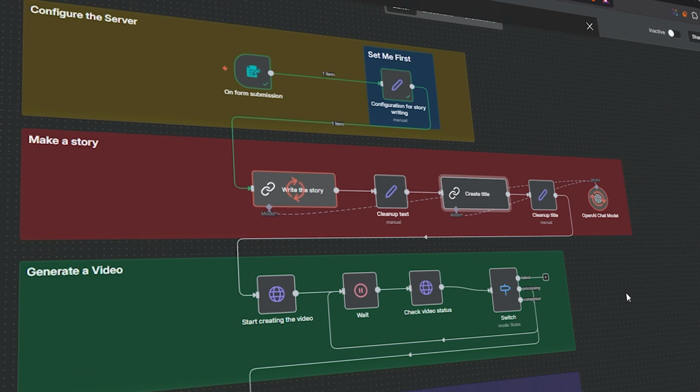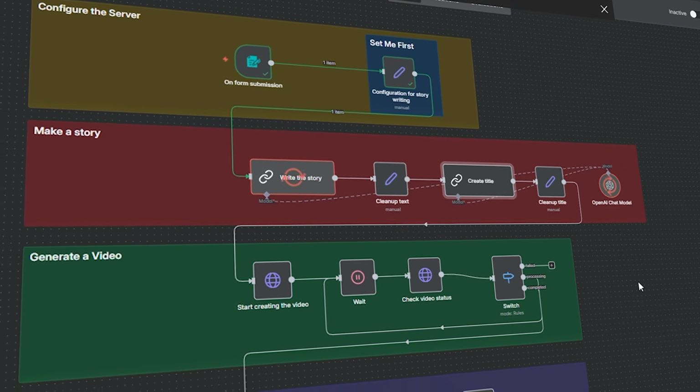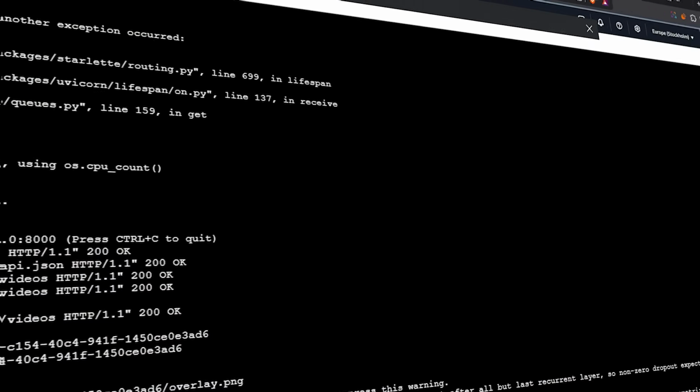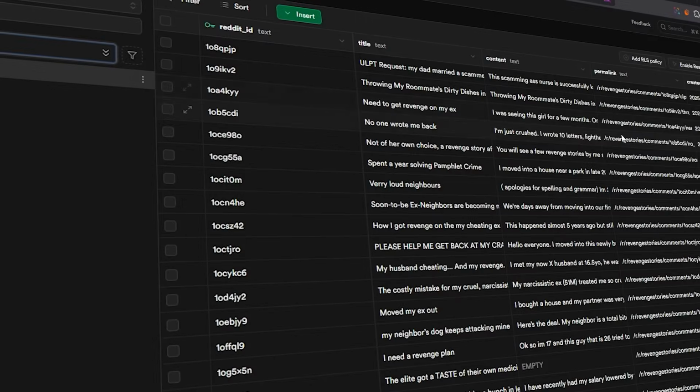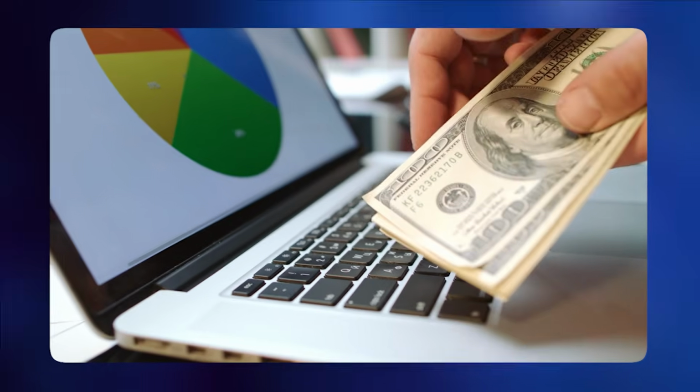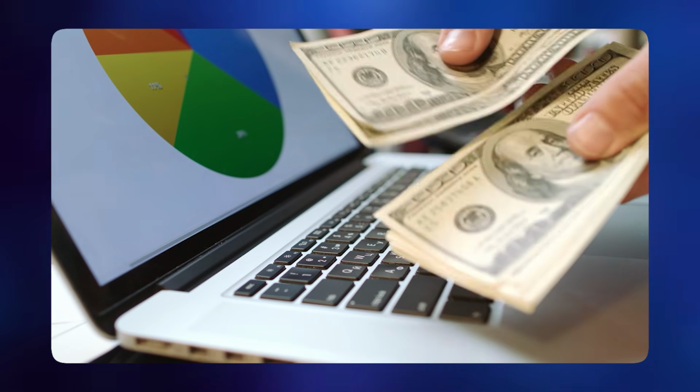So creators using setups like this are posting consistently and growing fast, and they're doing it all without spending any dollar. So today I'm going to be showing you exactly how to set this up and start generating ad revenue from these long form videos effortlessly.